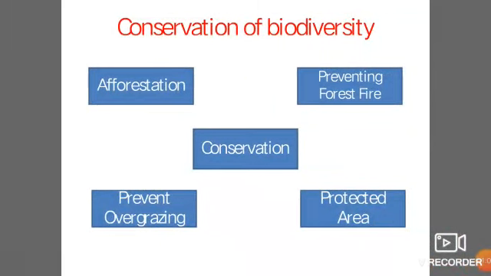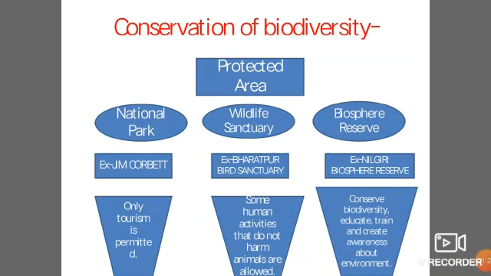Conservation of biodiversity can be done by afforestation, by preventing overgrazing, by preventing forest fire, and by introducing protected areas. Protected areas are of three kinds: national park, wildlife sanctuary, and biosphere reserve.